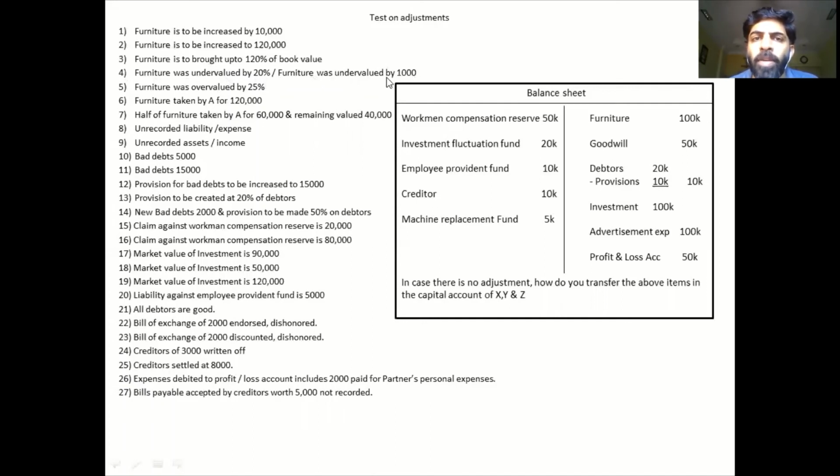Now, whenever the word undervalue comes, immediately students minus it, which is a wrong method. You have to read the sentence completely. Furniture was undervalued. That means the accountant by mistake had undervalued the furniture. So it only means that you have to increase the value of furniture now. In this case, you will be increasing by what amount? By the amount 1000. The furniture over here is shown as 1 lakh. Because it was undervalued, you would be increasing it by 1000. That's one effect. That's a debit effect. And obviously it's a gain for you in the revaluation. You will be crediting it. Look into all the transactions. These are all repeated transactions in the board exam.